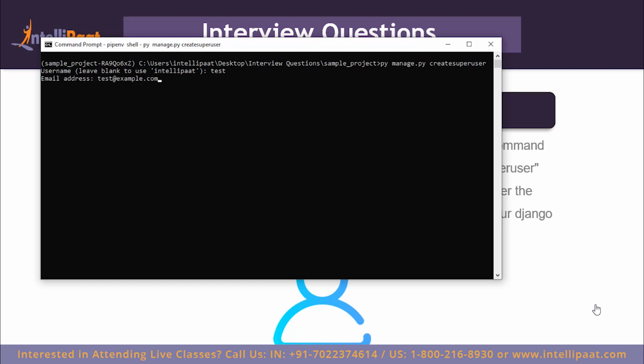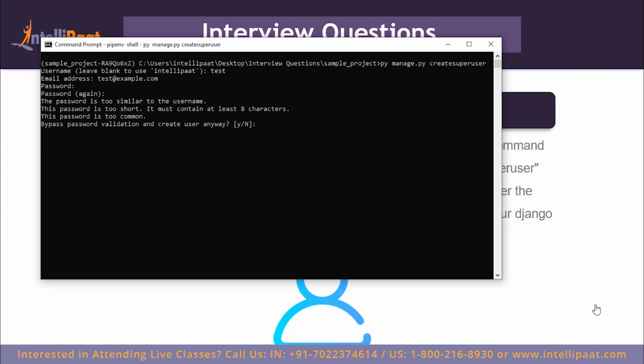It doesn't really have to be a real email address because we're using it for testing purposes. For password, I'm simply going to write a small password similarly. Now, in a production environment, it is usually considered a bad practice to use small passwords. However, for our use case, it's quite alright.